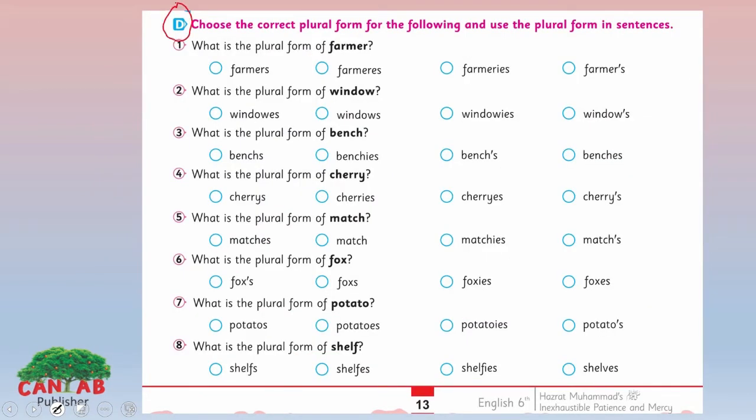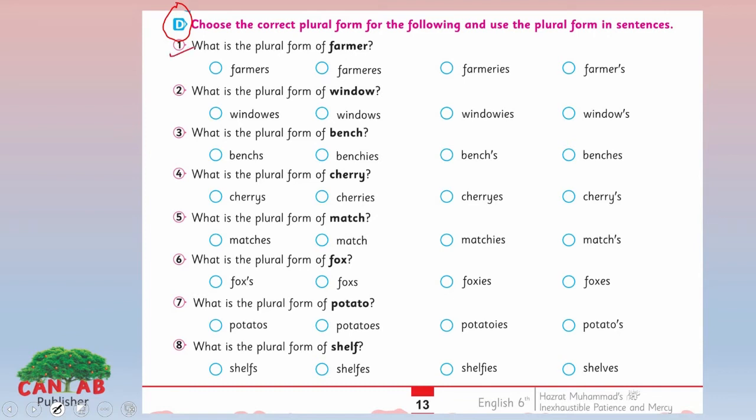Look at the exercises. Section D here. Choose the correct plural form for the following and use the plural form in a sentence. What you need to do, you have to choose the right option for each sentence. We have given 4 options for each sentence here. You have to choose the correct one and use them in your meaningful sentences. Like how? Let me give you an example.